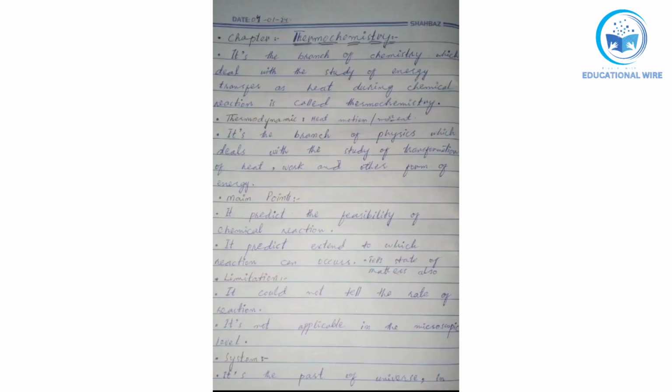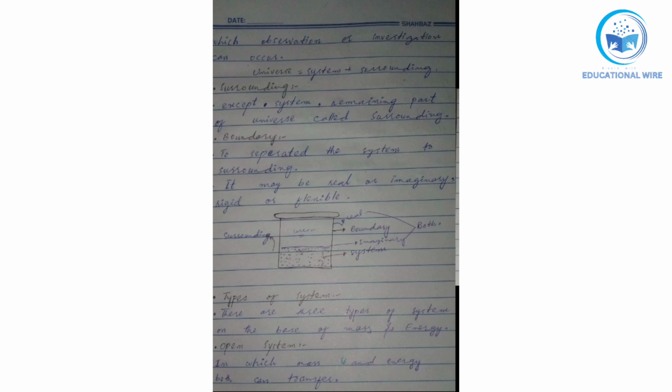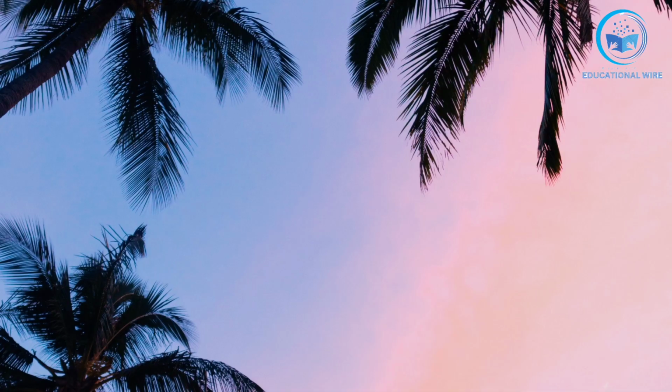So this was today's topic that we have done: thermochemistry, thermodynamics, their main points, limitations, system, surrounding and boundary, and the types of system, which are three: open system, closed system, and isolated system. Hope you understand the start of this lecture. Now we will move further with a new topic.